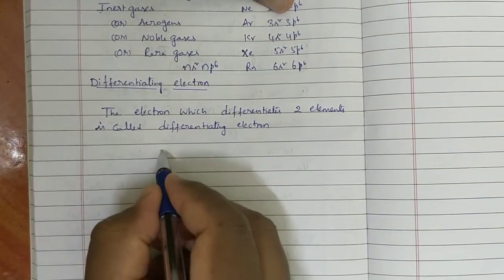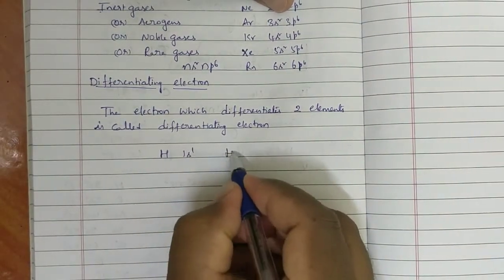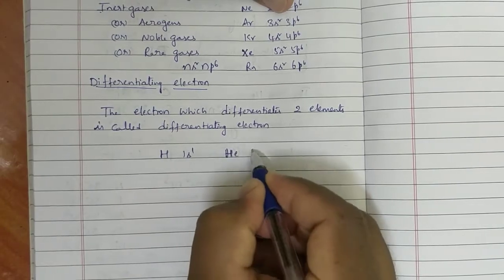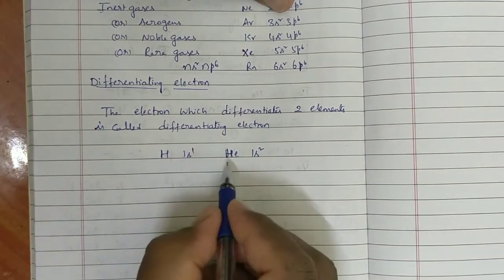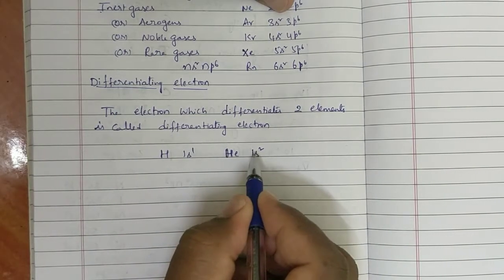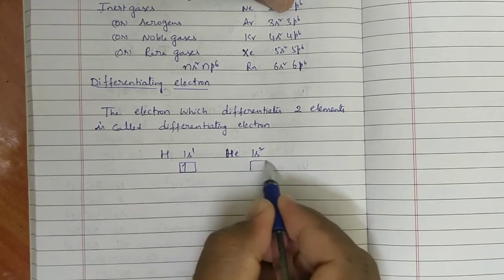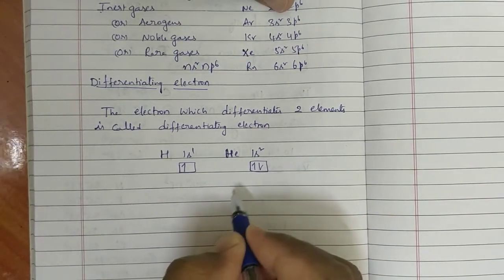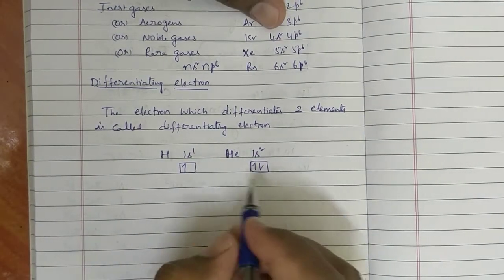For example, hydrogen's electronic configuration is 1s1. Helium's electronic configuration is 1s2. The difference between hydrogen and helium is the second electron. In hydrogen we have the first electron here; in helium, two electrons are present. This second electron differentiates helium from hydrogen.